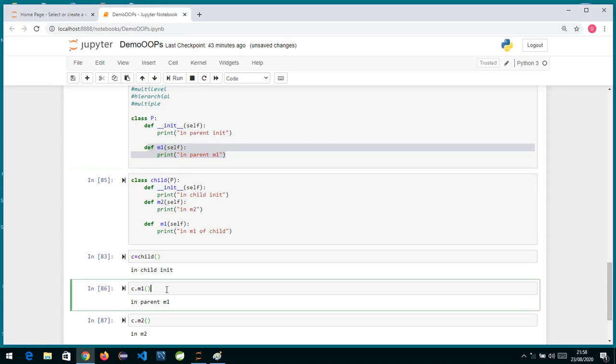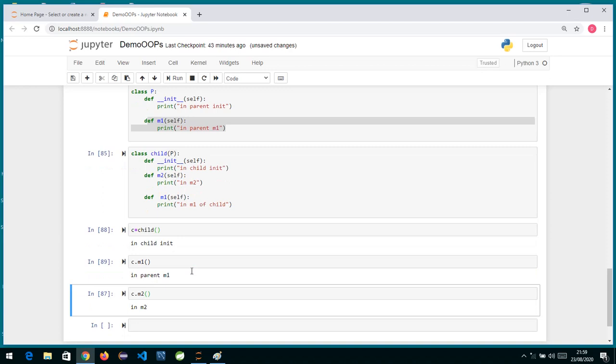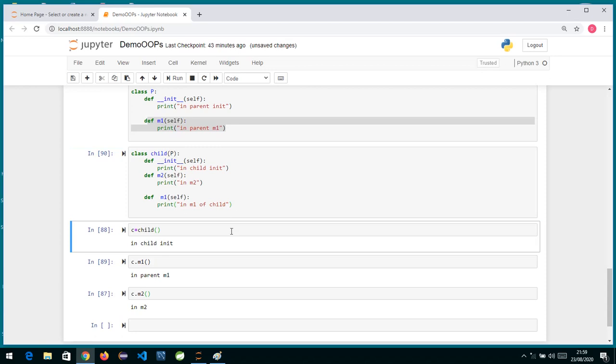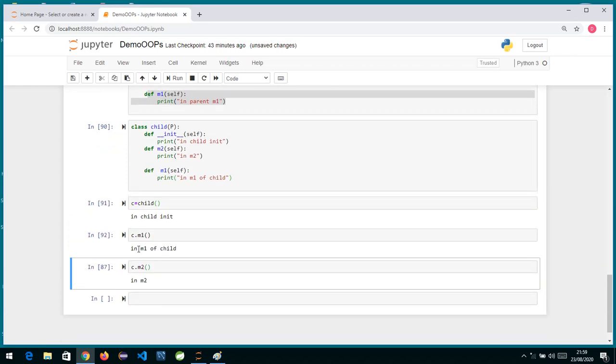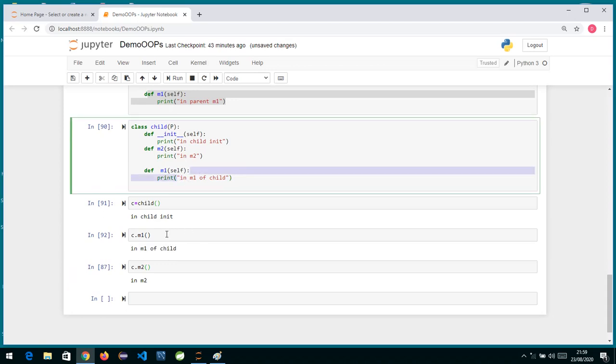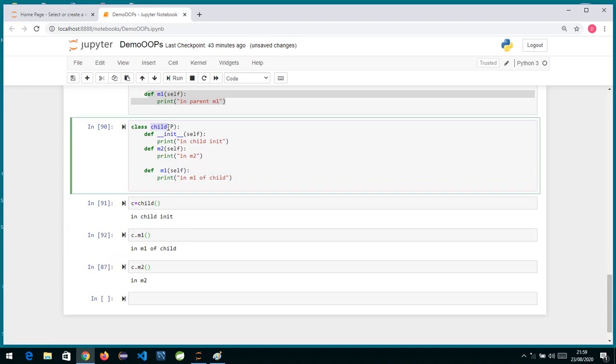But when I call c dot m1 now, it will first try to find it in child. If it's there in child, it will call the child's method. So now it's there in child. Let me first run this, shift enter again, and now if I try to call it, it has gone into the child specific method. So whenever you try to invoke a method, first it will find it in the current class of which we have created the object.